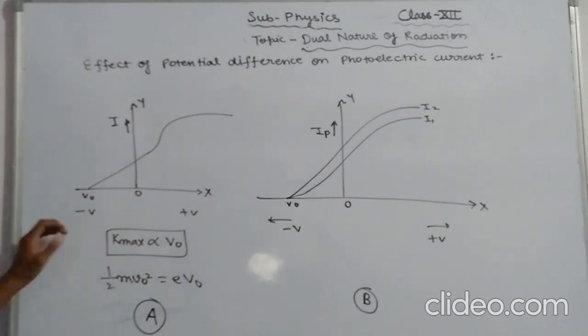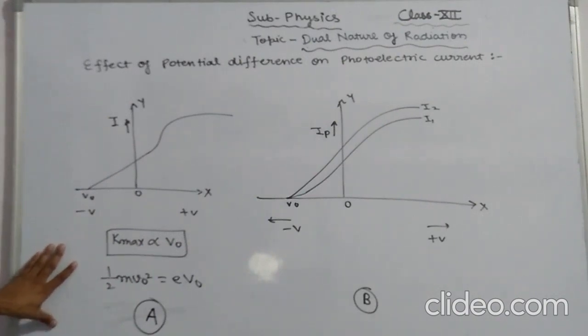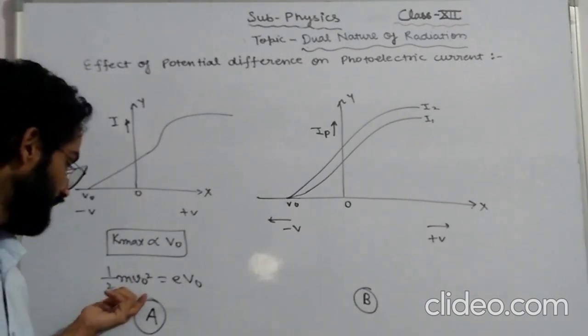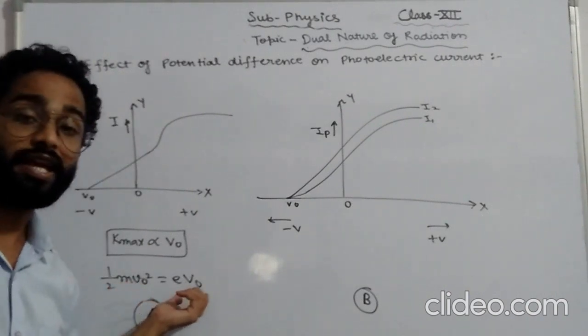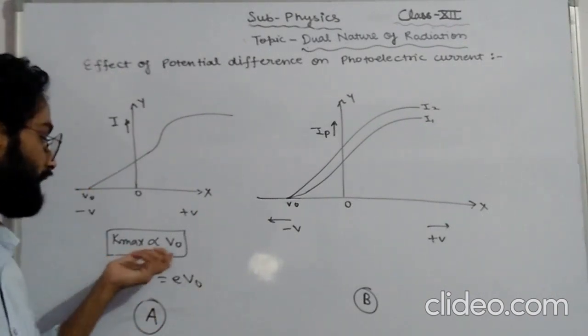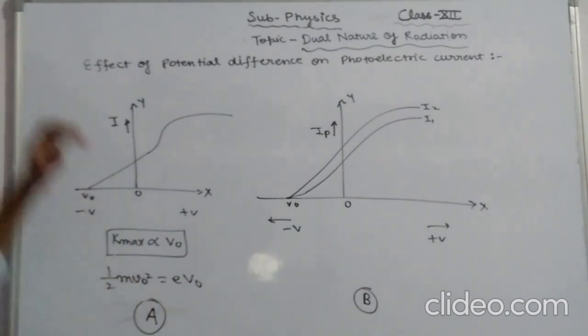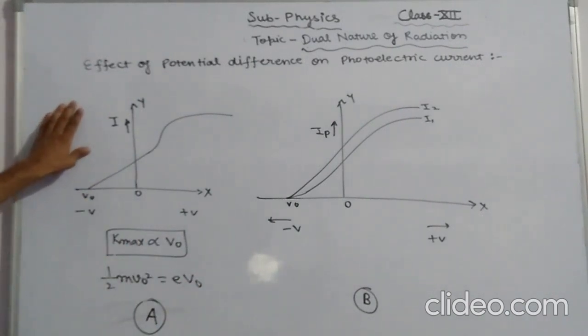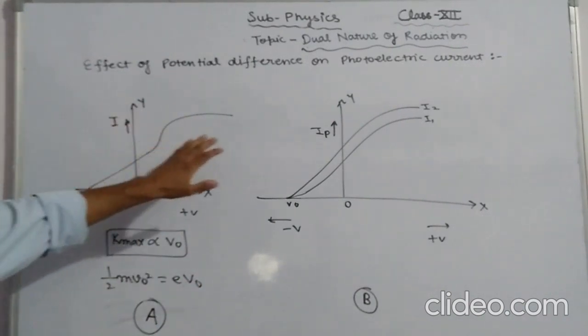Remember all these points. For this, the maximum kinetic energy, half m v naught square, of a photoelectron must be equal to the energy acquired by an electron while passing through a potential difference. That means half m v naught square would be equal to what? e V naught. That means K max is always directly proportional to V naught, by the first graph we have shown here.